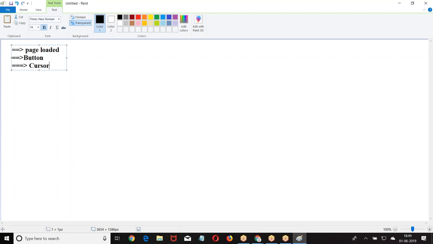Now when you load the page, it is an event. When I interact with an element in the page, it is an event. So these are general browser-specific events. If an event occurs, what will happen? JavaScript will be called and will perform some action. When I click, JavaScript. When I focus, JavaScript. When I change, JavaScript. When I double click, JavaScript. When I keep the cursor on the browser, JavaScript. Key pressed, JavaScript.